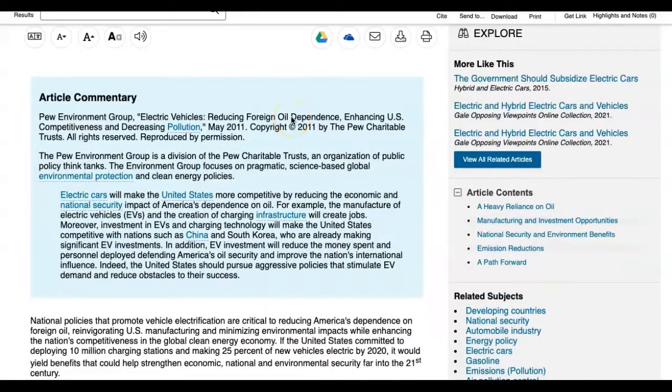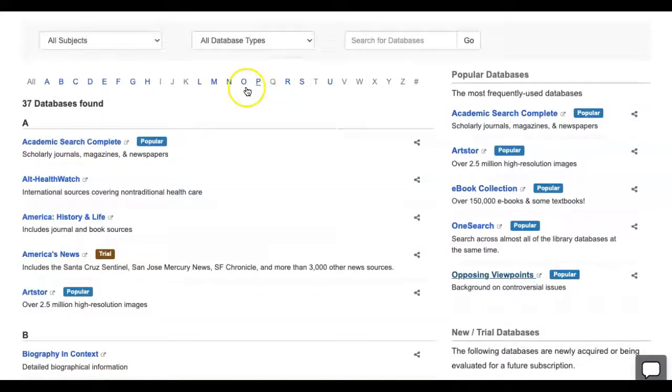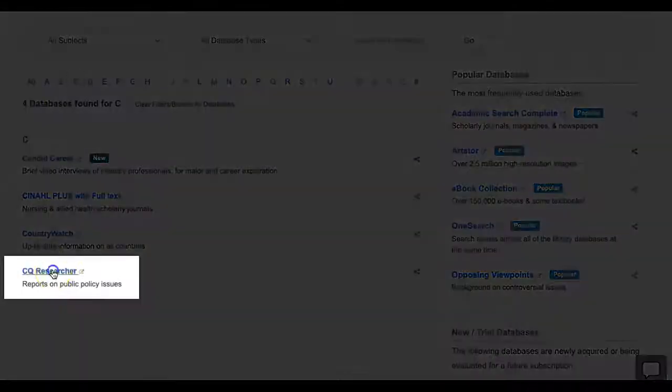In conclusion, Gale Opposing Viewpoints is great for background information on controversial issues. Another library database that is good for background information on controversial issues is CQ Researcher. You can find that one in the library page under CQ Researcher.